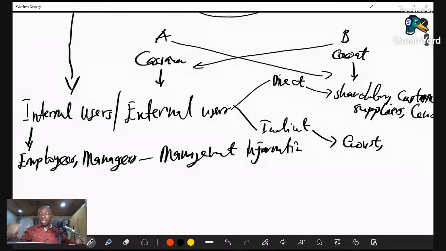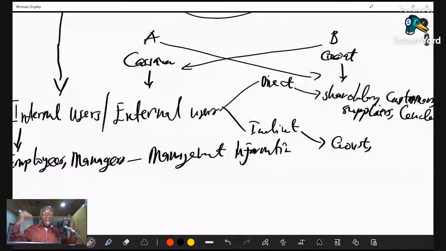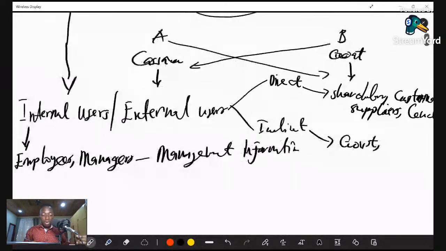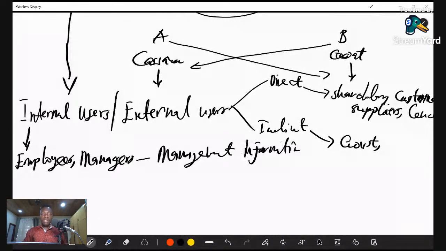We have internal users and external users, and each user has its own interest in the financial statement. When we talk about employees, they need the financial information to ensure that their job or appointment is secured. In other words, we talk about job security. They need financial information to know whether they are secure in the post they have been given to work with the organization. So job security becomes a key thing for an employee, and the reason why they may request the financial statement.